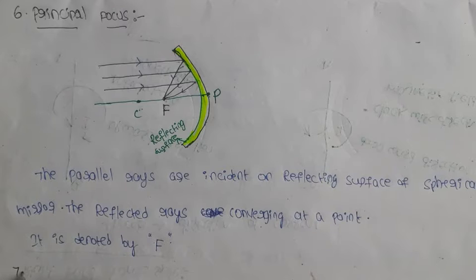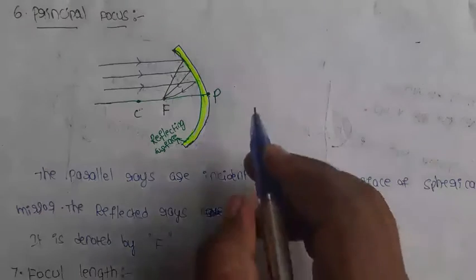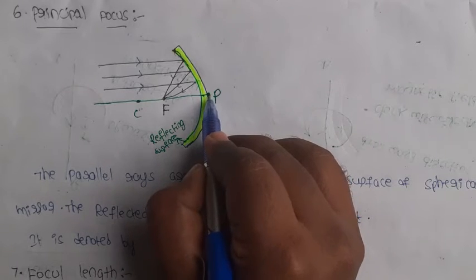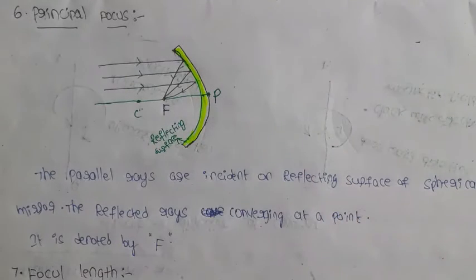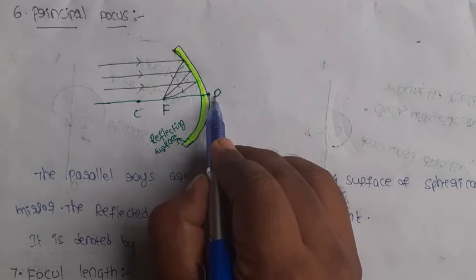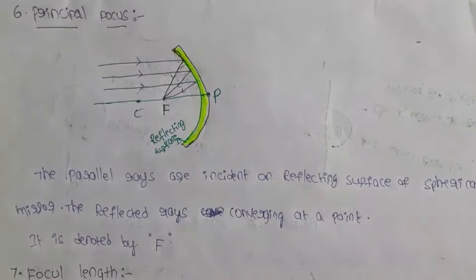Next, focal length. Next definition, focal length. So what is meant by focal length? The distance between the pole of the spherical mirror and the principal focus is called focal length.